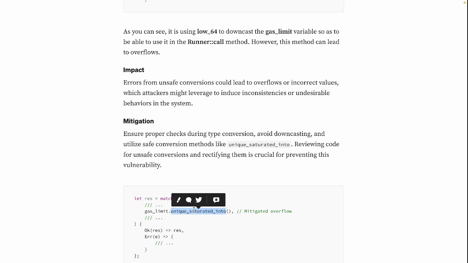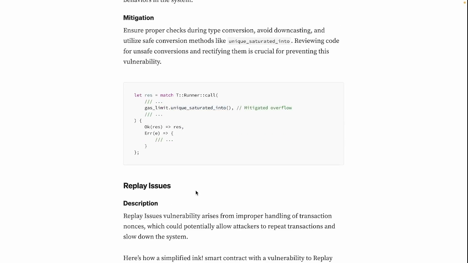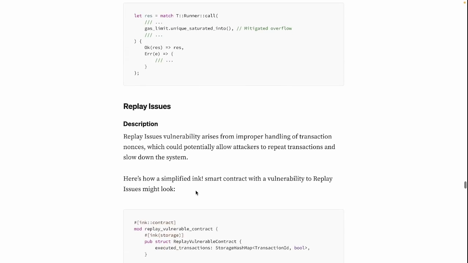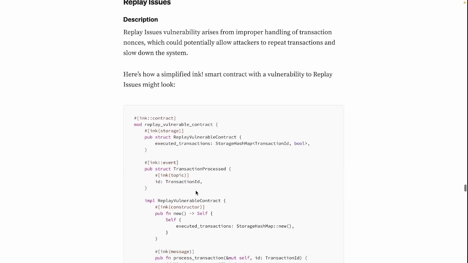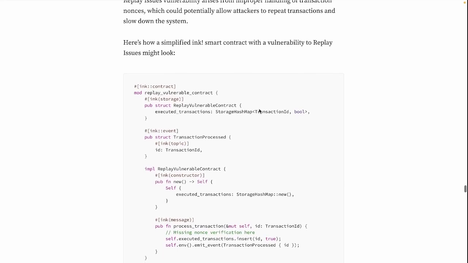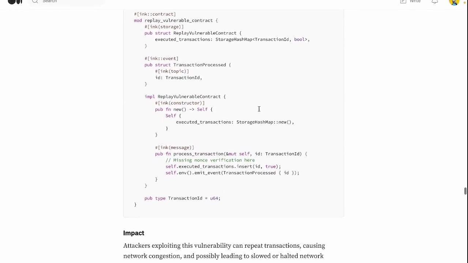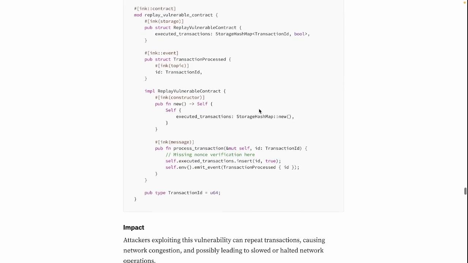for mitigating overflows. Let's go now to the replay issues vulnerability, which arises from improper handling of transaction nonces, which could potentially allow attackers to repeat transactions and slow down the system. Here's how a simplified ink! smart contract vulnerable to replay issues may look. I remember I generated this; I tried to replicate such a contract. So let's see what the impact of it is.